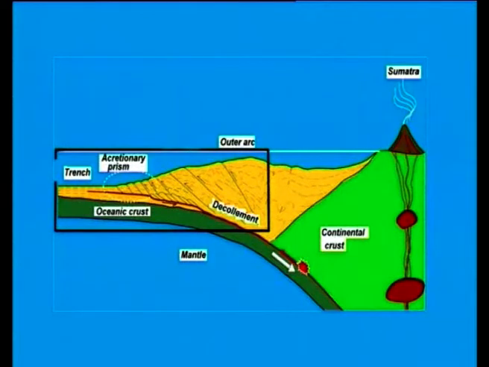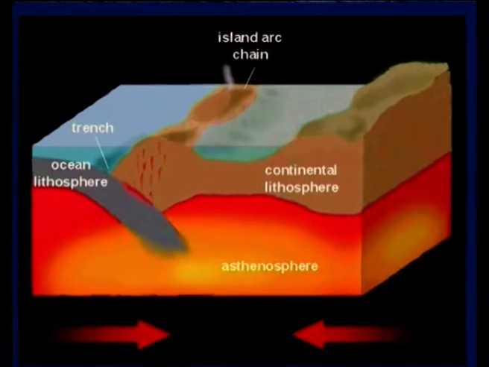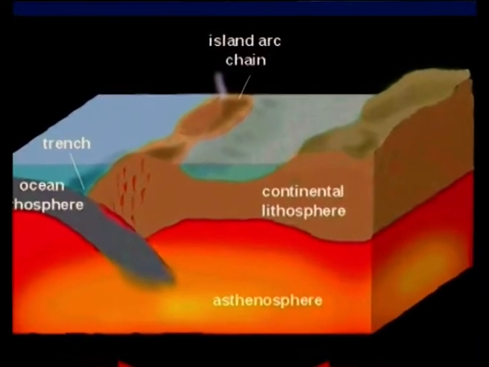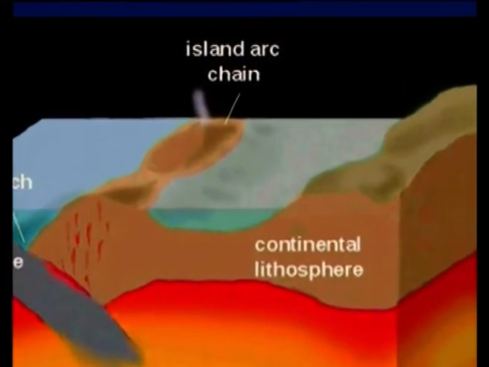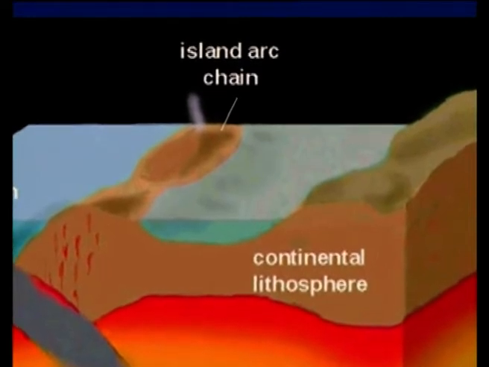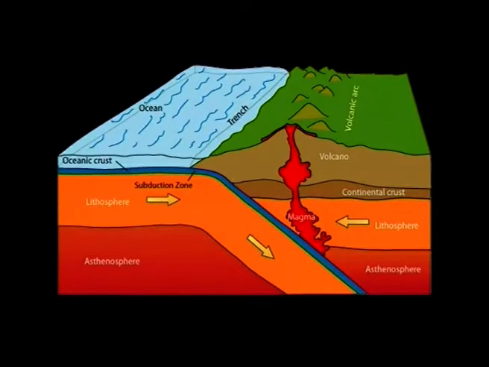Further away from the trench, we have the zone of island arc. The island arc is a chain of volcanoes, a chain of volcanic islands, where the partial melting of the downgoing plate and the partial melting of the mantle wedge trapped between the overriding plate and the subducting plate causes lava to generate and extrude on the outer surface, forming volcanic islands. The Japanese islands is actually a chain of such volcanoes and represents an island arc.